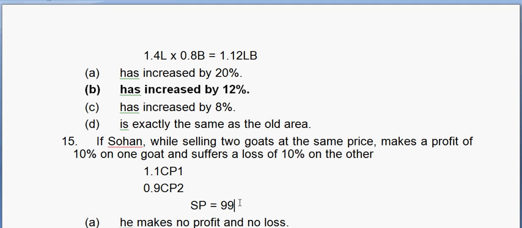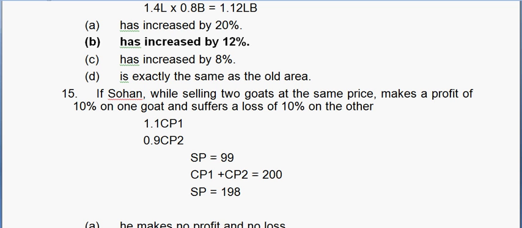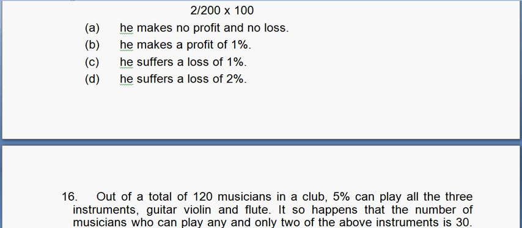It would be 90. CP2 would be how much? It would be 110, right? So CP1 plus CP2 would be 200, right? And SP is how much? Total SP is 198. So the loss is 2 over 200, this multiplied by 100, which means he makes a 1% loss, right?